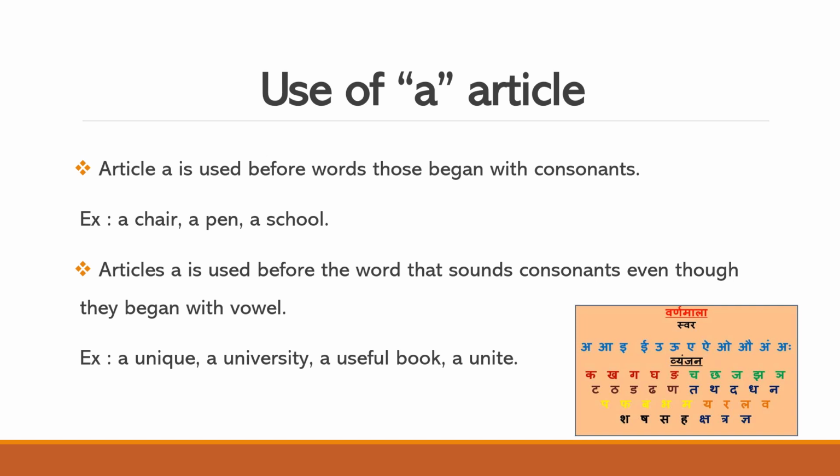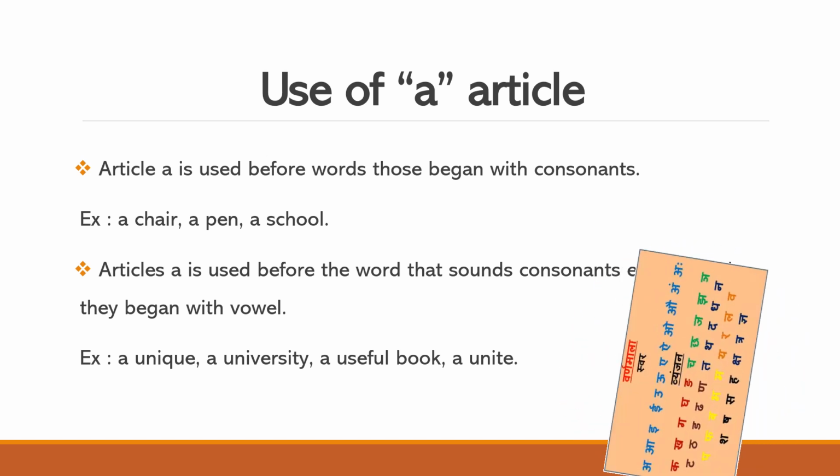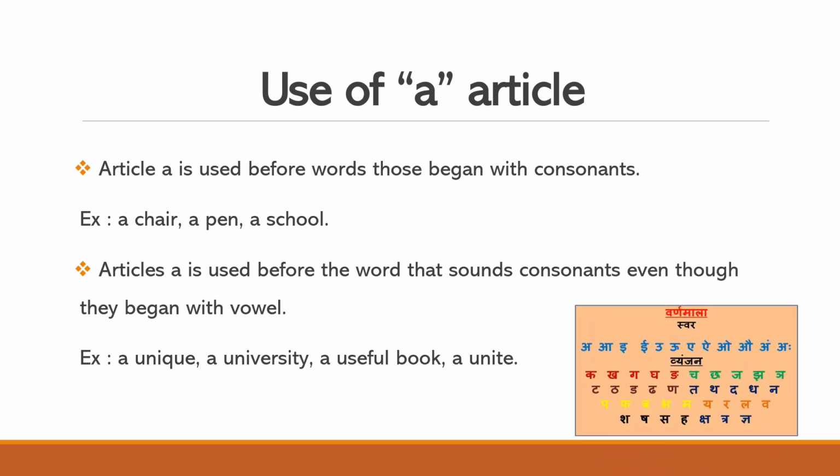But here it is saying article a is used before a word that sounds like a consonant even though it begins with a vowel. To understand this, I will add a little Hindi. Now we will see the use of the Varnamalas. In Hindi there are swar and vyanjan, right? What are the swar? Swar are a, e till ah. And what are vyanjans? Vyanjans are ka, kha, ga, gha till gnya.